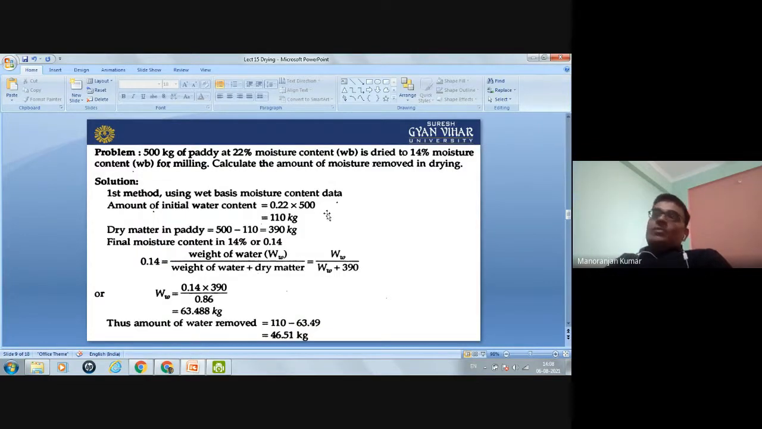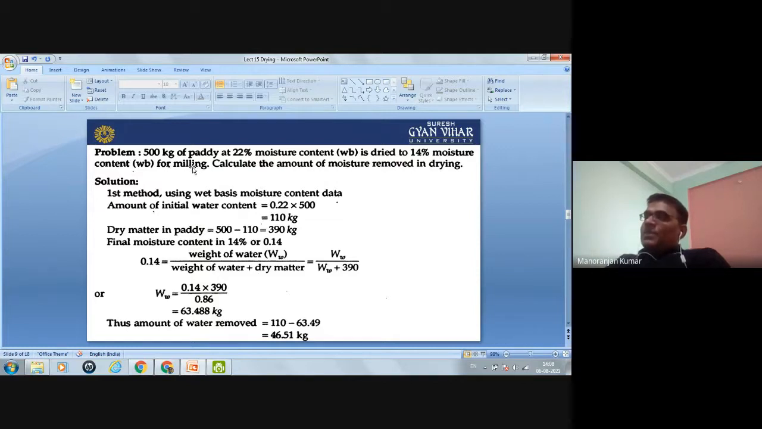Now, on the basis of this formula, here is a numerical problem. The problem is that 500 kg of paddy at 22% moisture content at wet basis (WB means wet basis) is dried to 14% moisture content at wet basis for milling.